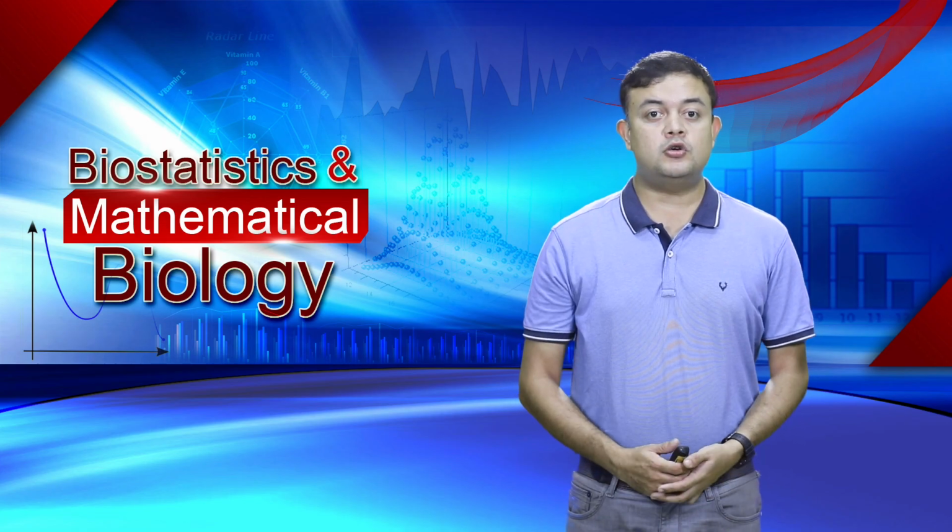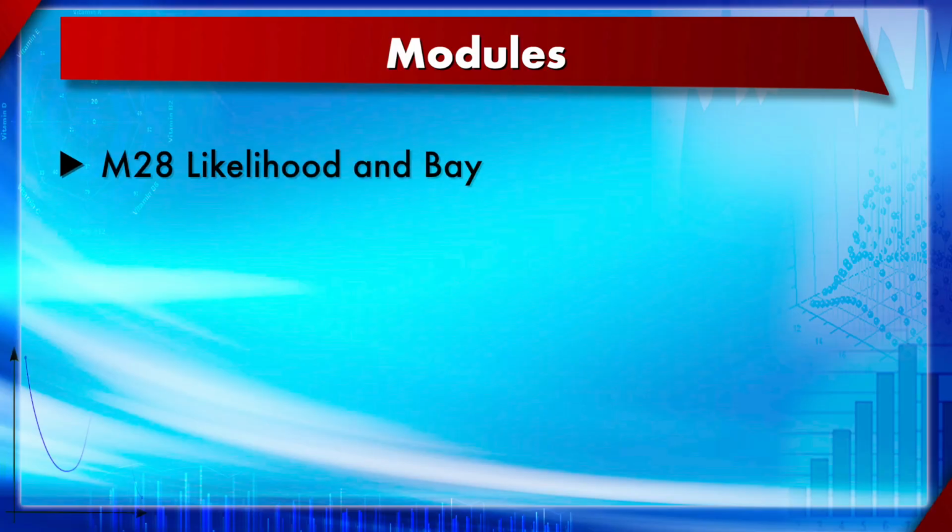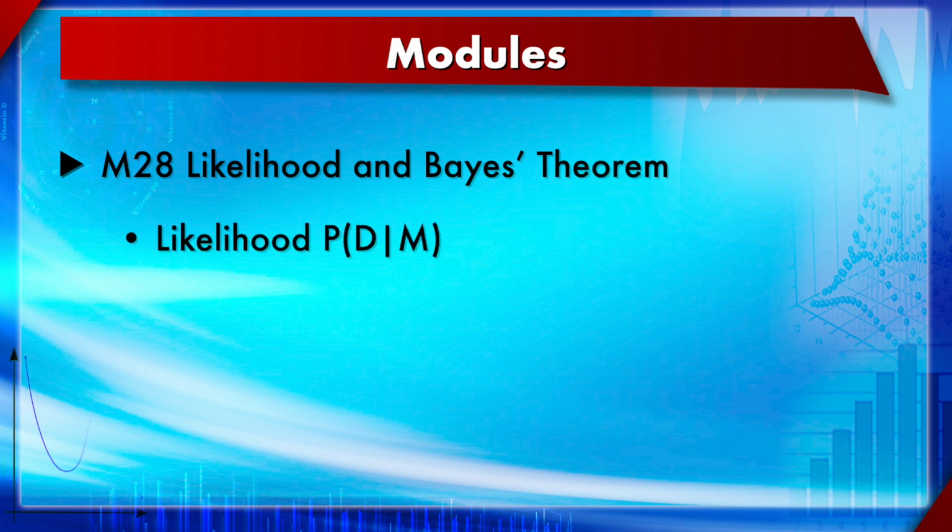The next module is module 28. We covered likelihood and Bayes theorem, of which in the first section we detailed what this likelihood is all about, that is basically probability of data given model. Then in the next section we learned about Bayes theorem, that is probability of model given data.